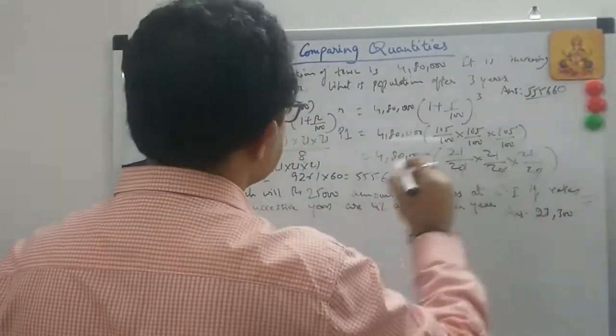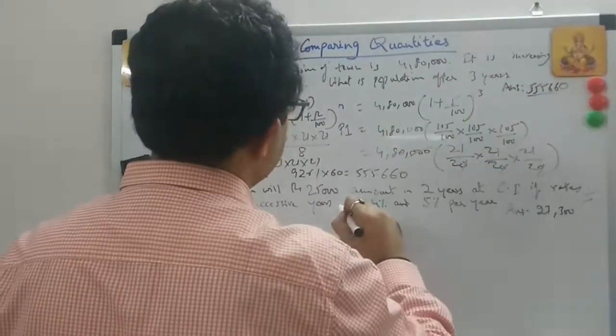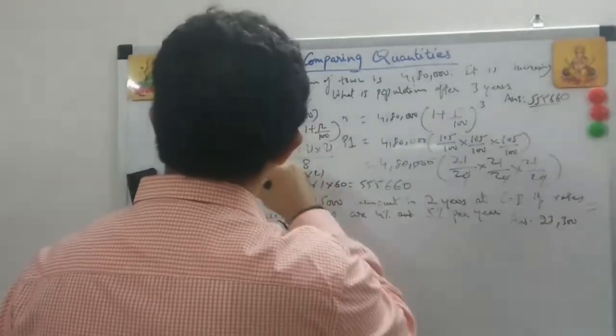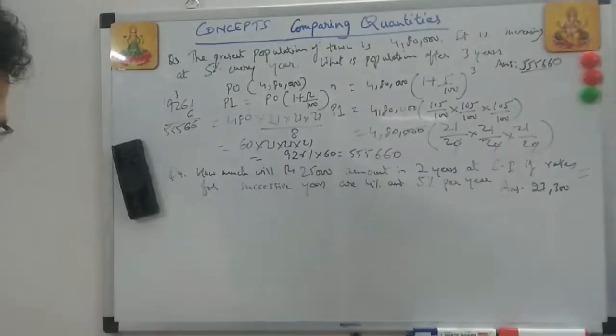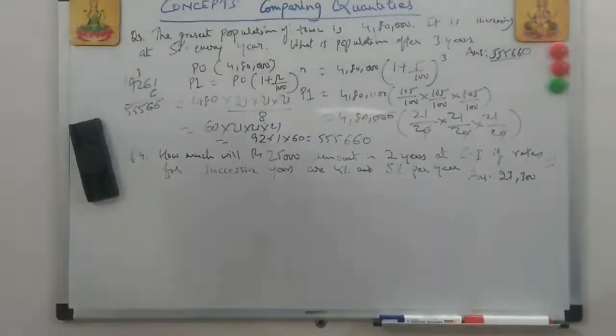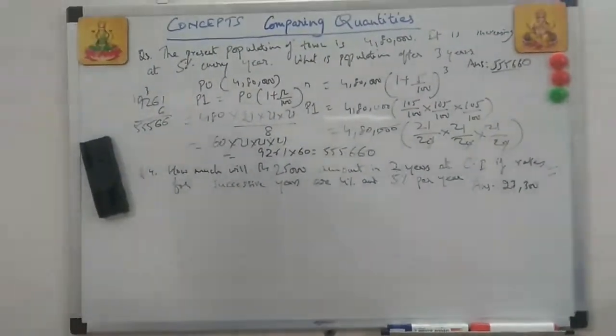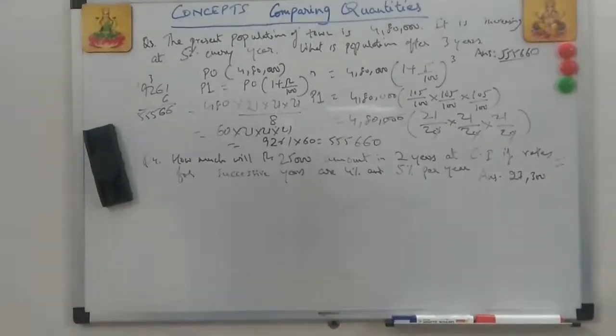55566, and then 0 was also there. That was 60, right? We did for 6, so yes, it should be 555660. This is the P1 or the population after 3 years. Now let's do the next question.